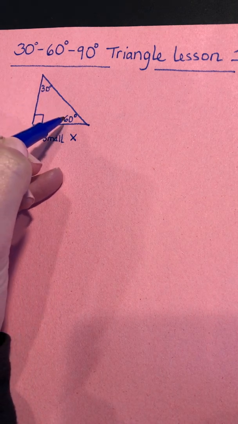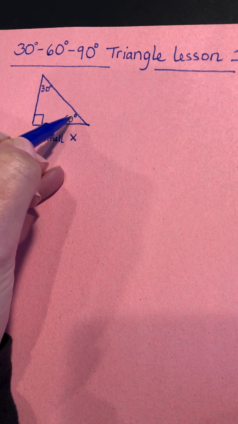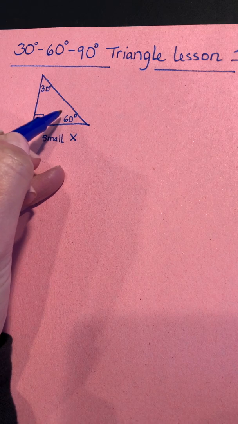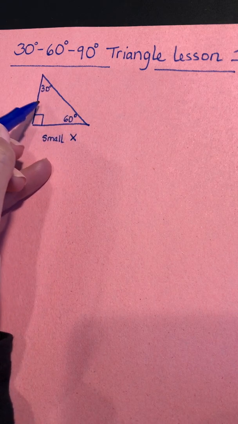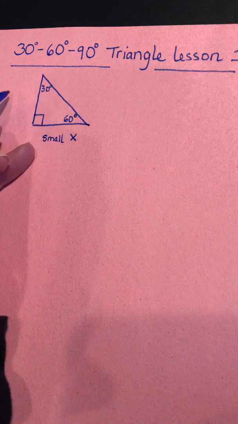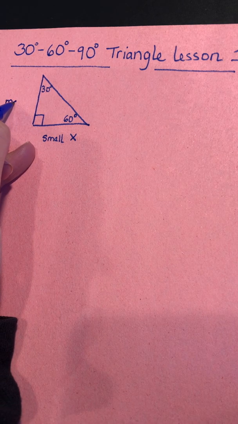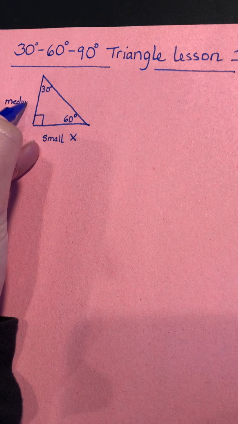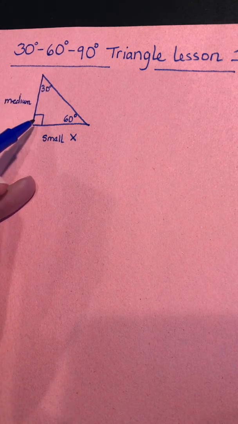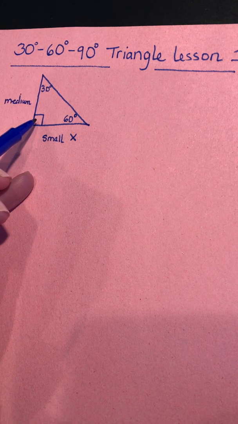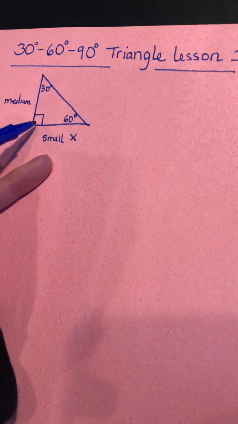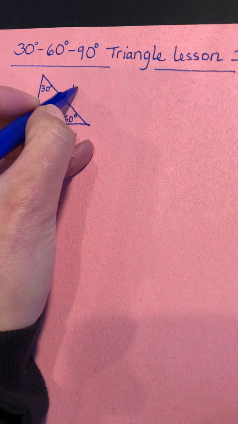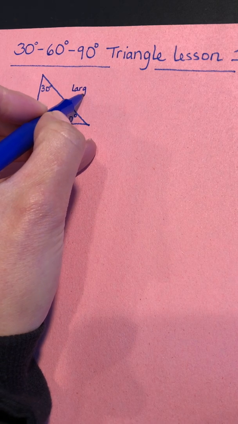Now, I'm going to call the side across from the 60-degree angle, because 60 degrees is my medium angle, my medium side. Then we can see that 90 degrees is my largest angle in the triangle. Therefore, this hypotenuse is going to be my largest side. And so I'm just going to call it large.